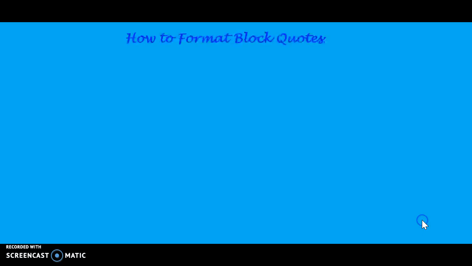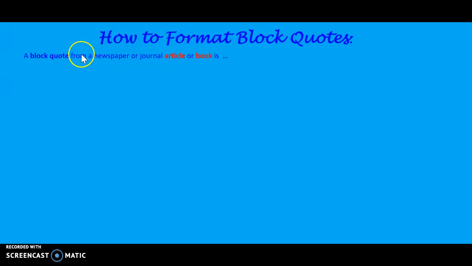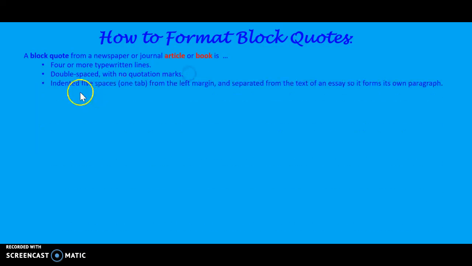All right, moving on. How to format block quotes. A block quote from a newspaper or journal article or book is 4 or more typewritten lines, double-spaced with no quotation marks, indented 5 spaces, 1 tab from the left margin, and separated from the text of an essay so it forms its own paragraph.